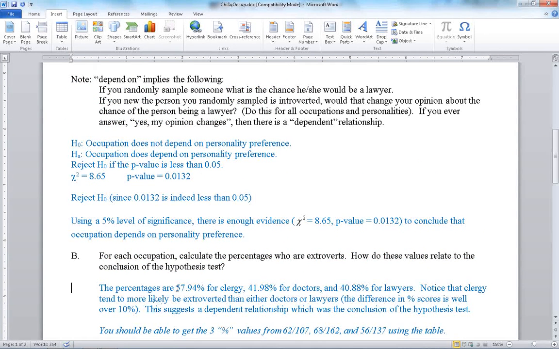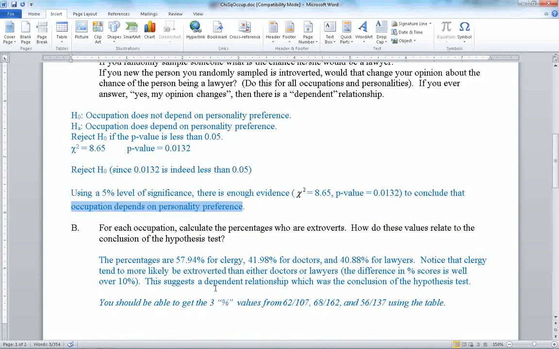Notice that clergy tend to be more likely to be extroverted than either doctors or lawyers. That suggests a dependent relationship, which was the conclusion from the hypothesis test, where we said occupation does depend on personality preference.